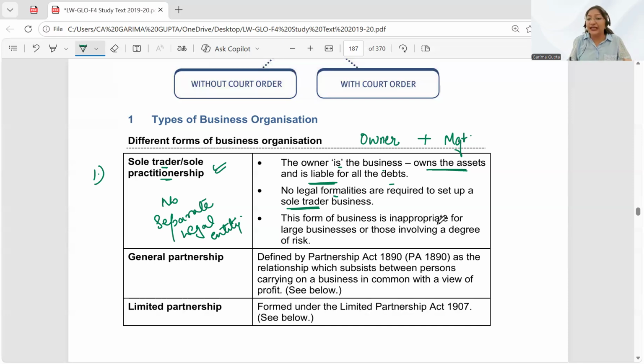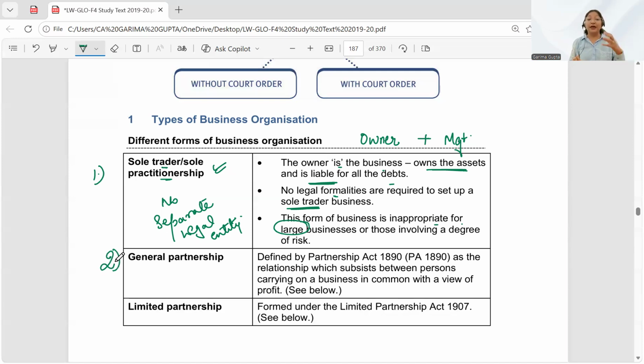This form of business is inappropriate for large businesses. Students, if I want to set up a business that is going to be on a very large scale, then sole tradership or sole practitionership is not going to be very helpful. Why? Because obviously, I would want to add more people. I would want to have funds from more people. In that case, I have to move to other types of businesses. So the first type that we have discussed is the sole trader or sole practitionership.